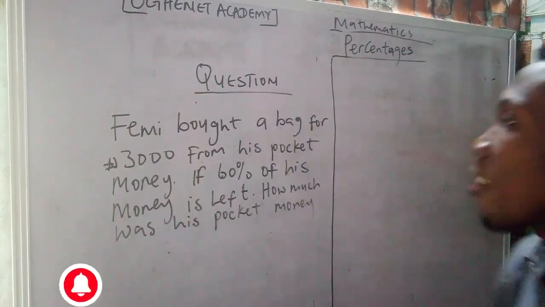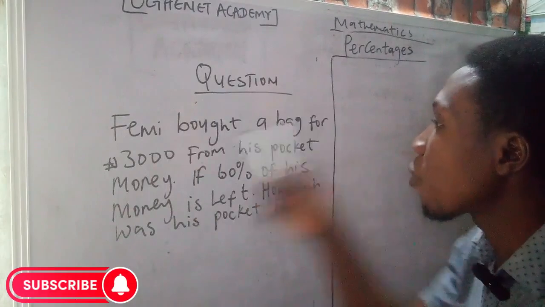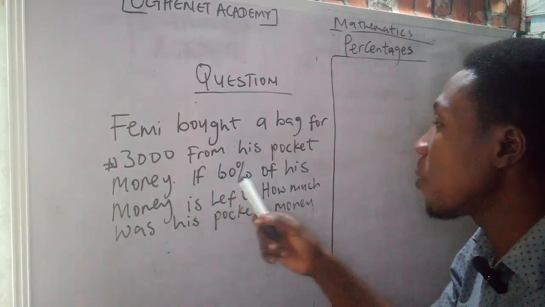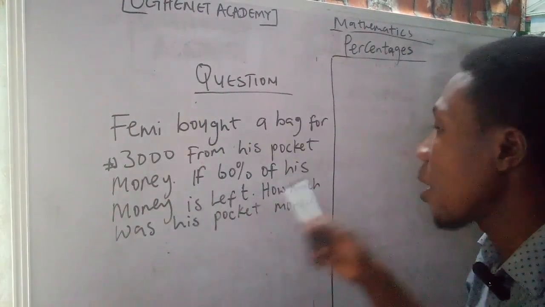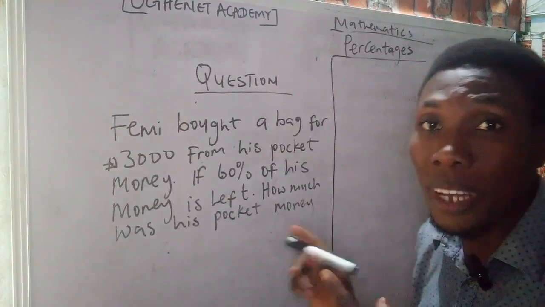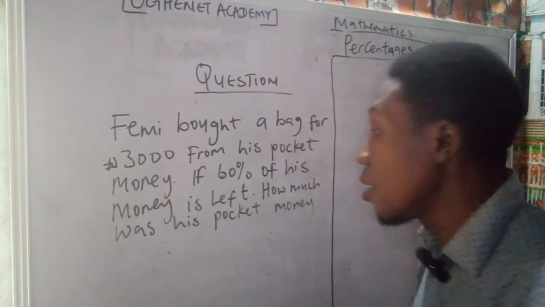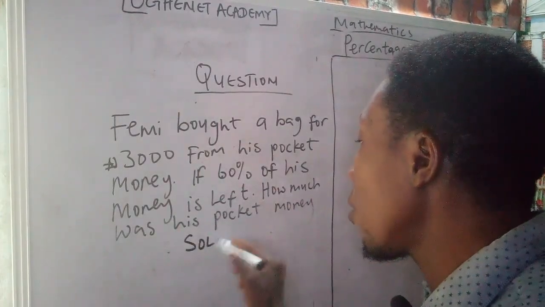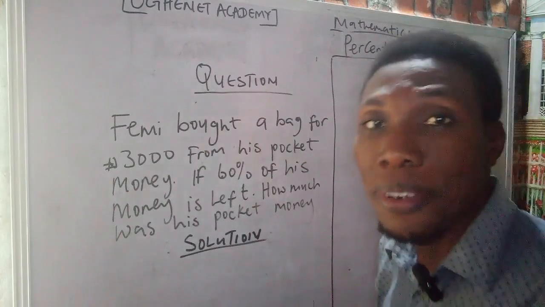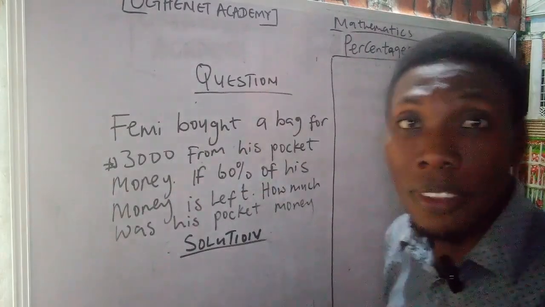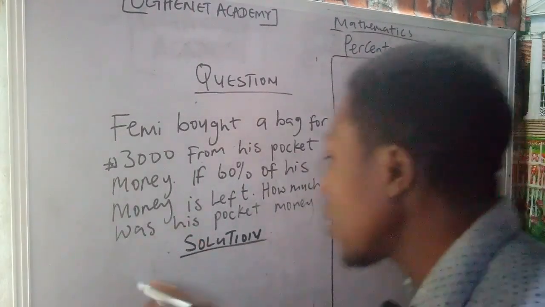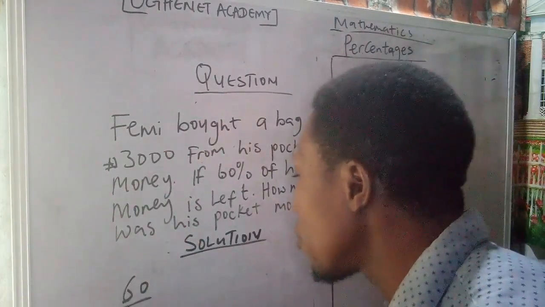He said Femi bought a bag for 3,000 naira from his pocket money. If 60% of his money is left, how much was his pocket money? If you look at this question, you will just quickly rush, if you were like me on that fateful day. You just rush and say, okay, 60% of 3,000 naira.